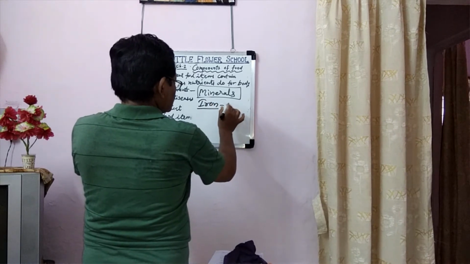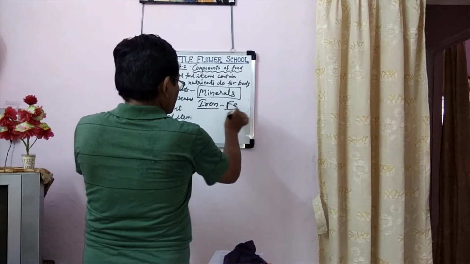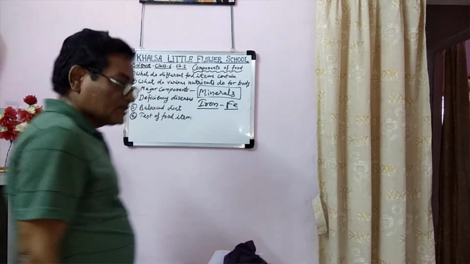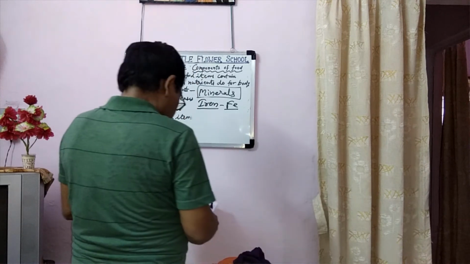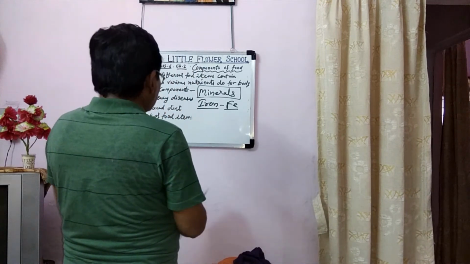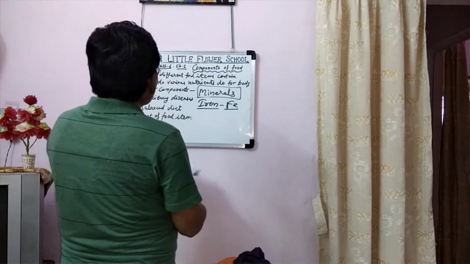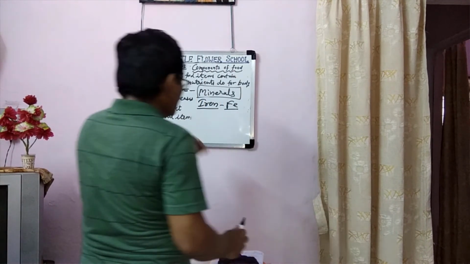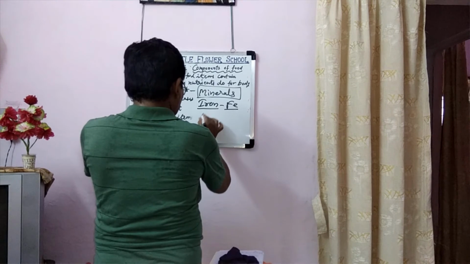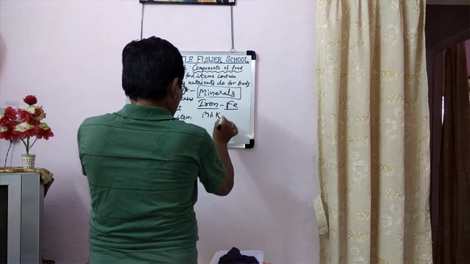You know his symbol Fe. Iron means लोहा. Iron. Its sources are egg and milk. So we should drink milk daily. Milk and egg.